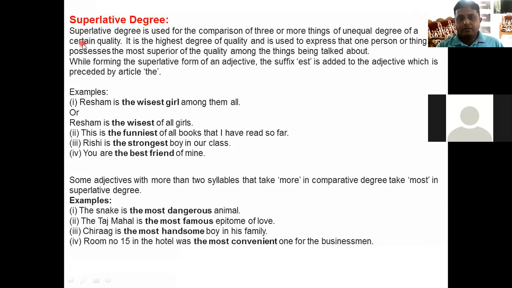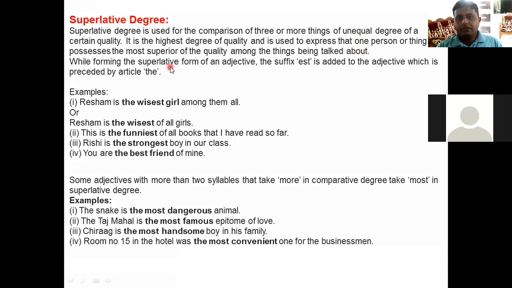What happens in the case of superlative? Comparison of three or more things, right? Of unequal degree. Unequal means the group is unequal. That's why someone is super of a certain quality. It is the highest degree of quality, and it is used to express that one person or thing possesses the most superior of the quality. Single person, right? Among the things being talked about.